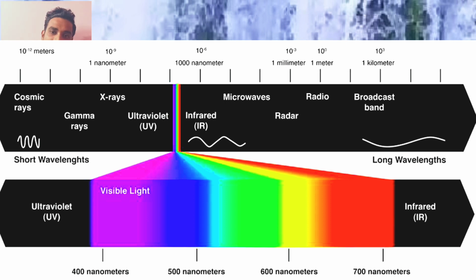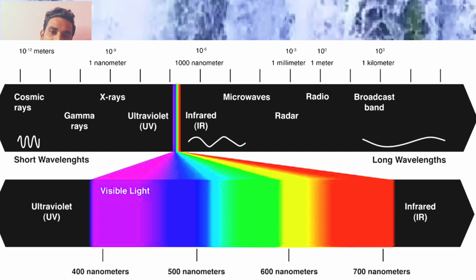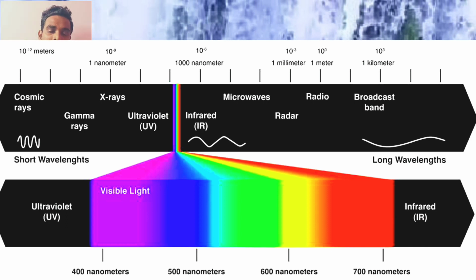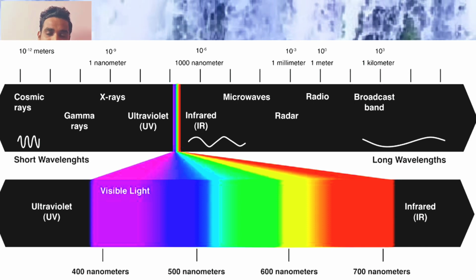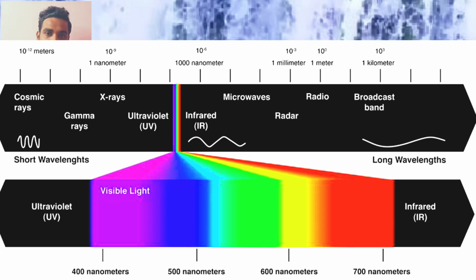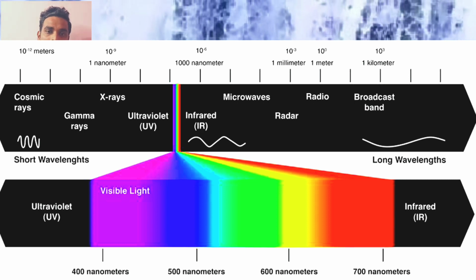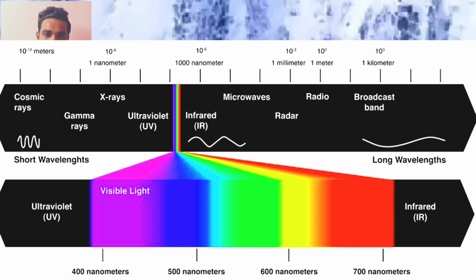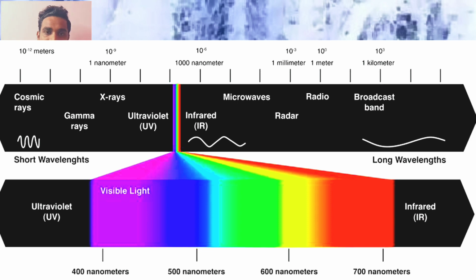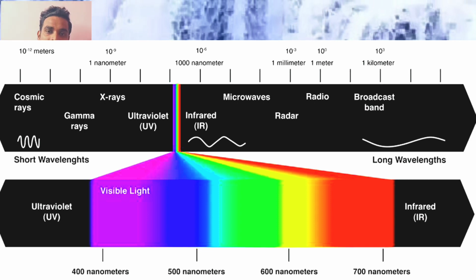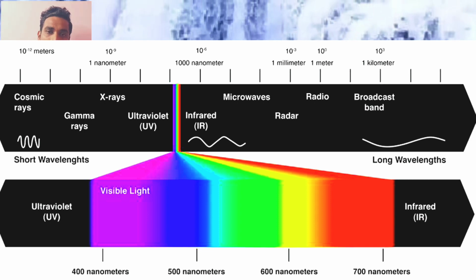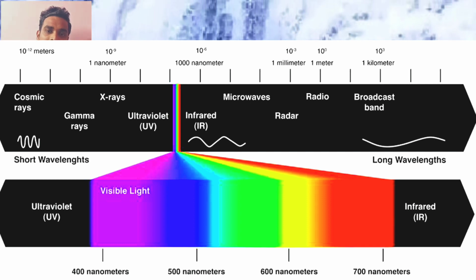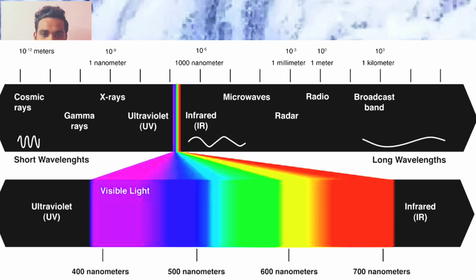If you observe properly, for the cosmic rays the wavelength is small, but for the IR rays the wavelength has somewhat increased, and for the broadcast band the wavelength has fully increased. So all these waves are arranged in increasing order of wavelength and decreasing order of frequency and energy. This is called electromagnetic spectrum.